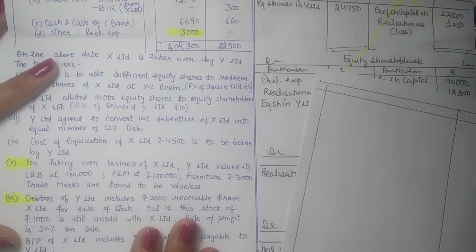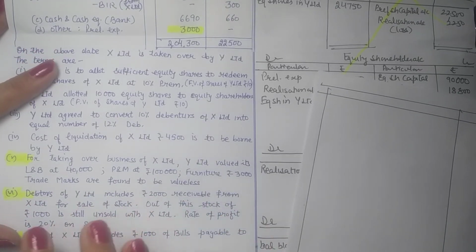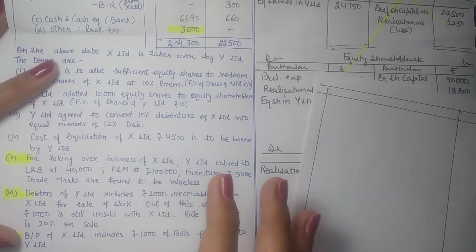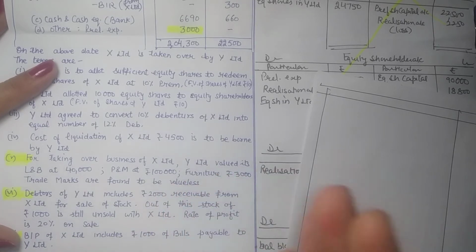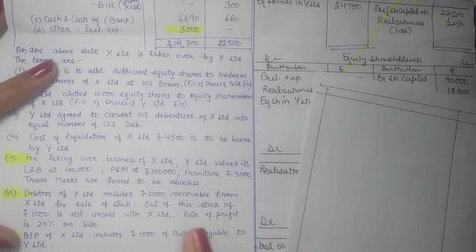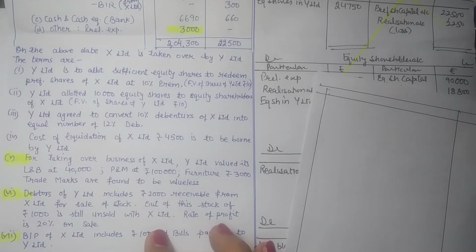Further, debtors of Y Limited includes 2,000 receivables. So this is a common debt which needs to be cancelled by the purchasing company. Out of this, stock of 1,000 is still unsold with X Limited. Now this is common stock. Now common stock, whenever it is given in the problem, its unrealized profit is to be cancelled.